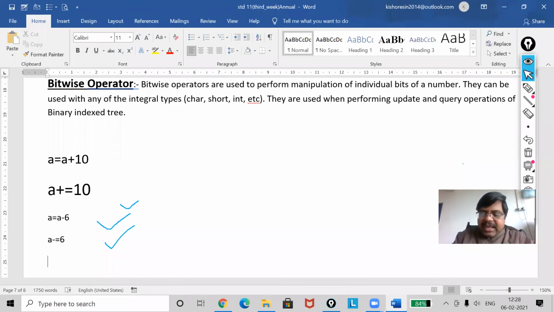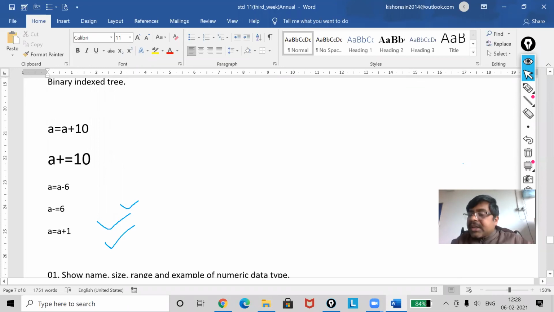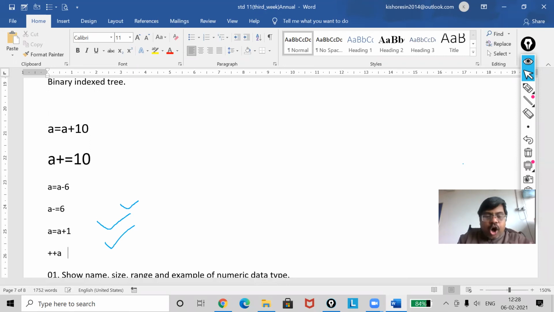If suppose A is equal to A plus 1, and I want to increase the value by 1, then I can use ++A, or I can use A++ also. This means your value is going to be increased by 1. But many students will think that for A equal to A plus 2, I will give four plus signs. No. Whenever you are using increment and decrement, it is done only by 1, plus 1 or minus 1.